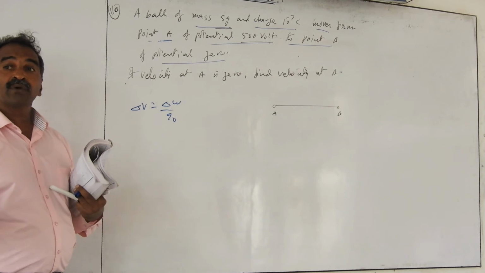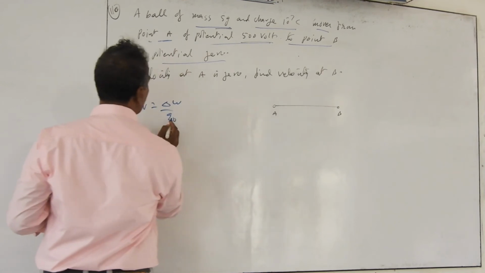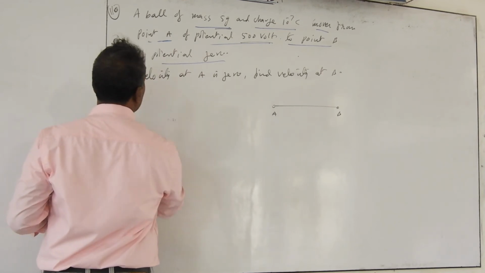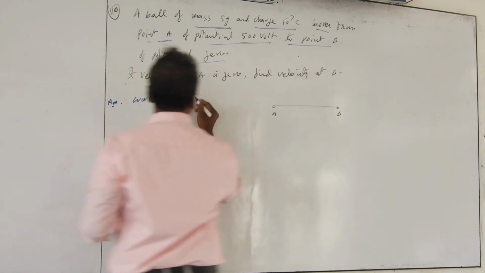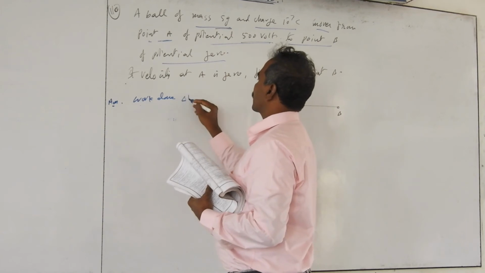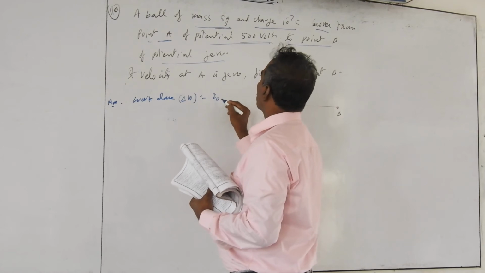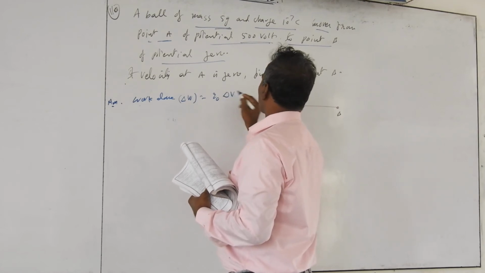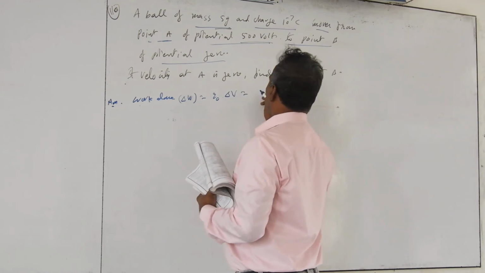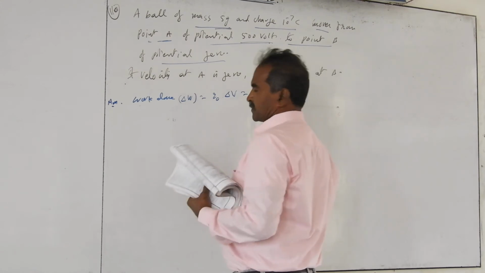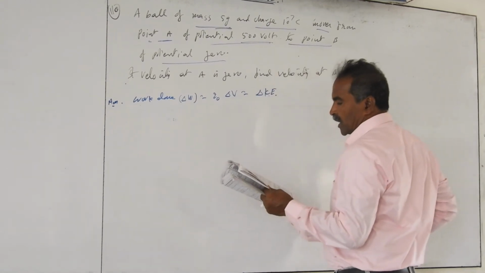Whatever work is done is converted into kinetic energy change. That is nothing but equal to the change in kinetic energy. So work done equals Q into potential difference, which is also equal to the change in kinetic energy. Work done equals the charge you are moving into delta V, which is also equal to the change in kinetic energy. But here the charge is moving from A to B.